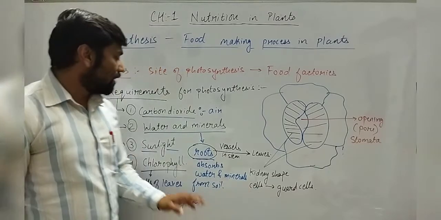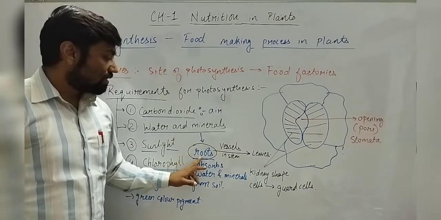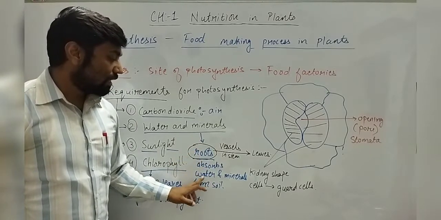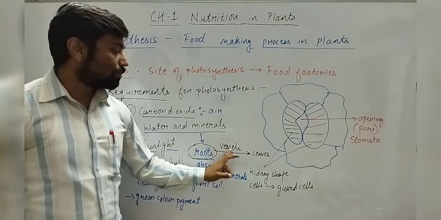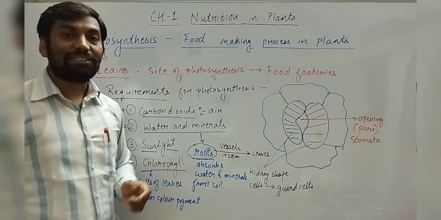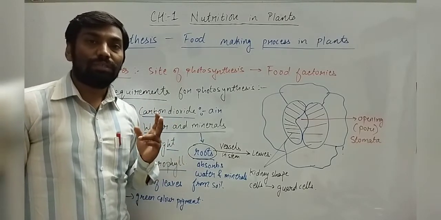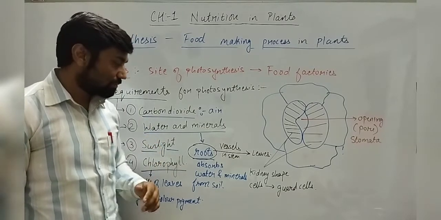Then we have water and minerals, which are also required. Roots absorb water and minerals from the soil and then transport them to the leaves through vessels, a pipe-like structure which helps in the transport of water and minerals.